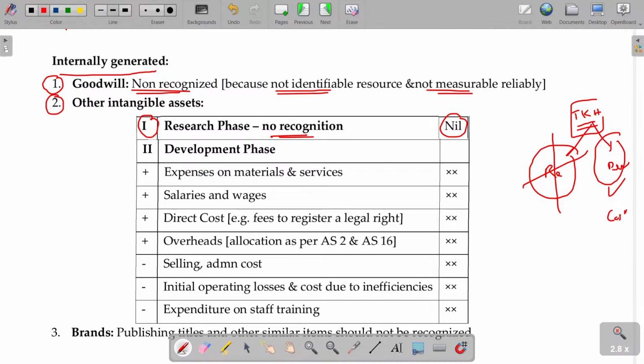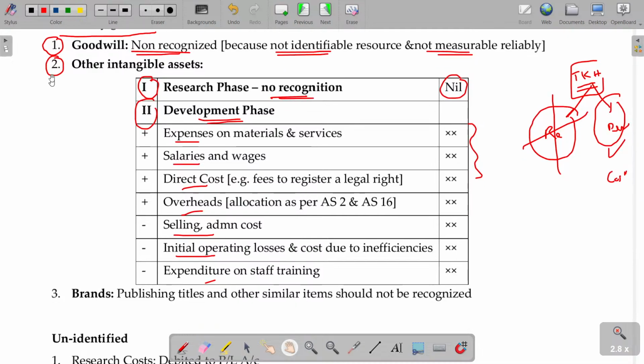Once the research is successful, thereafter for my commercial use, I can still develop it further. Then that time the cost can be capitalized. Like in any development phase, expenses incurred, salaries, direct cost, overhead cost, all these things, up to the cost of production, like here up to the product ready, that intangible asset ready, you can debit. But what cannot be debited? Selling expenses, administration, initial operating losses, similar to the PPE, you will come here also. You don't need to study it separately. PPE will help you to understand this concept also.